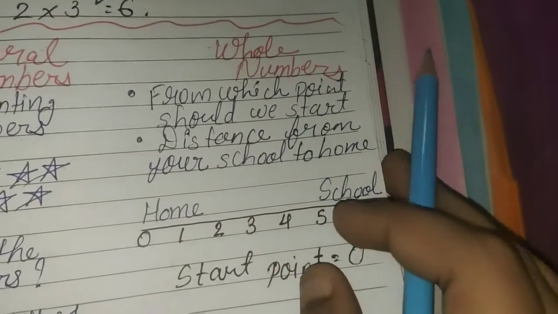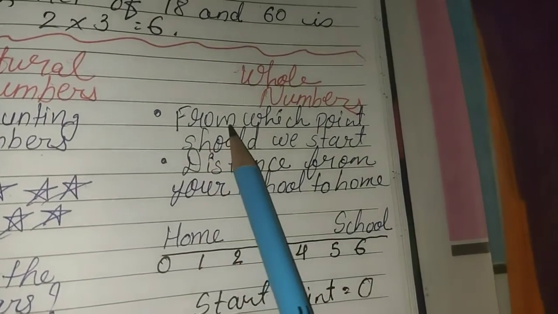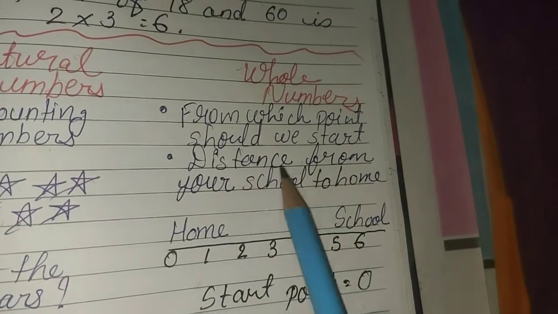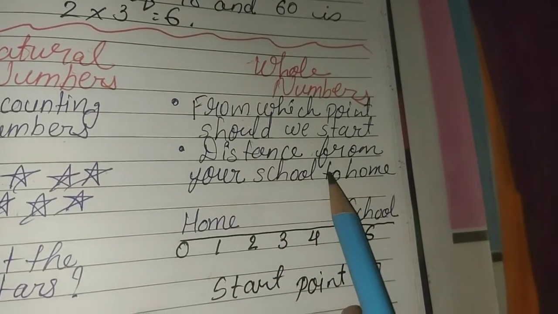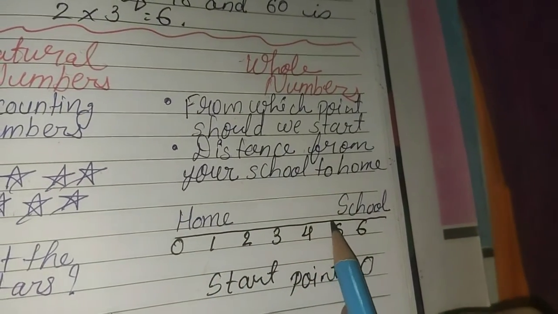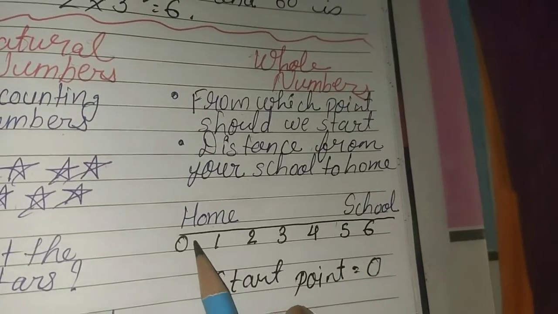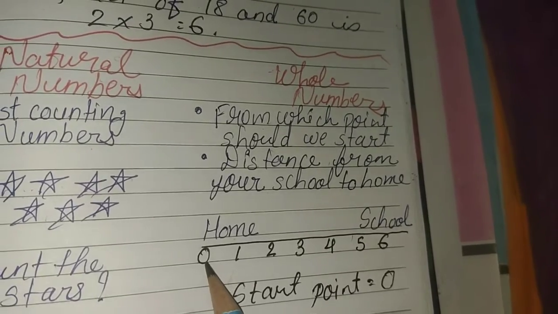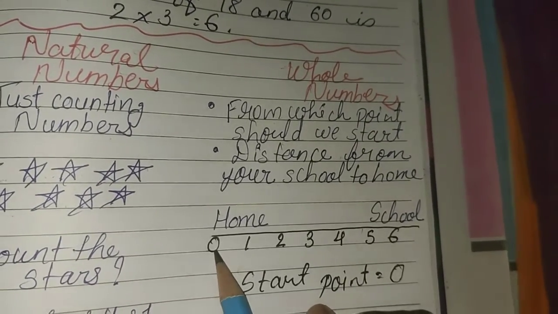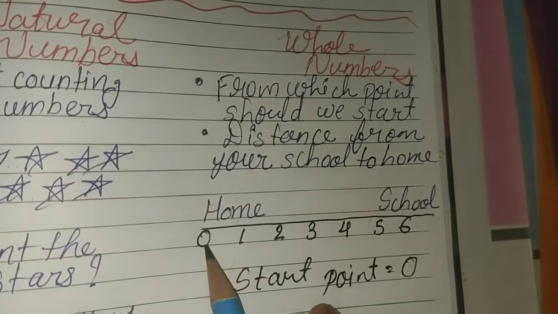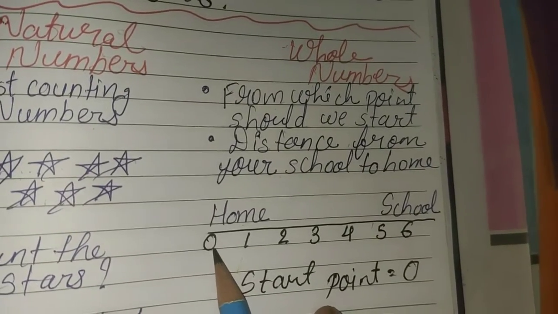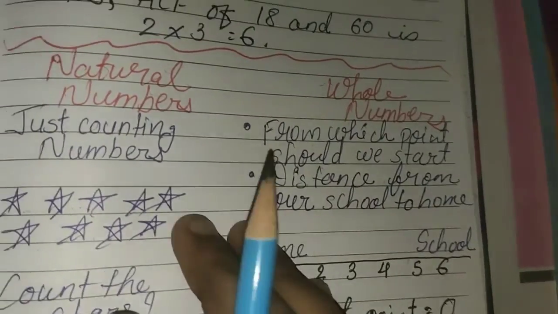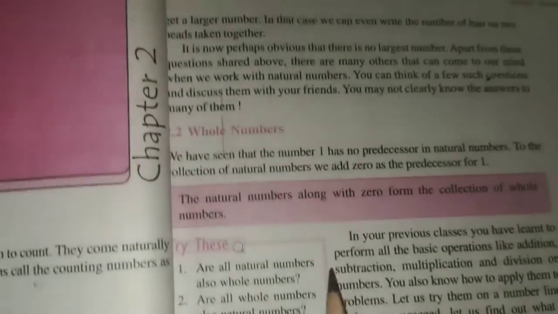And what is a whole number? So see, from which point should we start? If you measure the distance from your home to school, whatever it is, can you see in the scale also, in the ruler, the numbers are given from 0. So whenever the numbers start from 0 and then 1, 2, 3, 4, it is called a whole number. One definition is given here for the whole number.